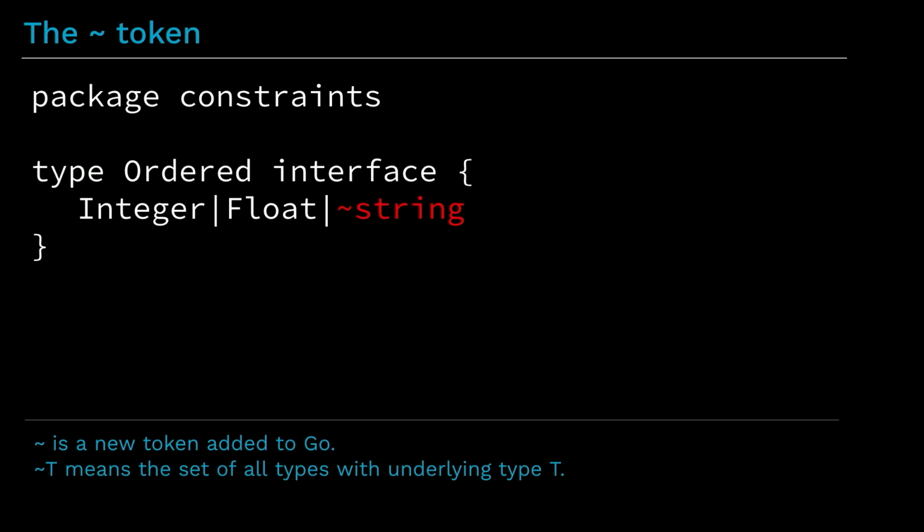Usually, we do not care about a specific type. Like, we don't want to have a set that just contains the int or string type. We usually care about all the string types and all the int types. And that is what this new token tilde is for. Tilde string, in this case, denotes the set of types that consists of all types whose underlying type is string, or all string types.